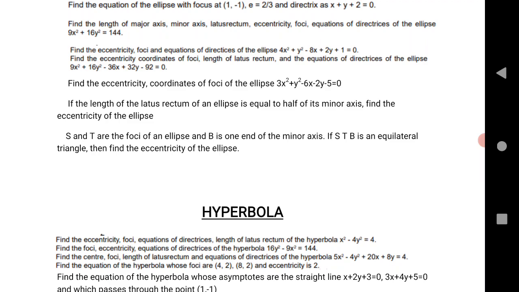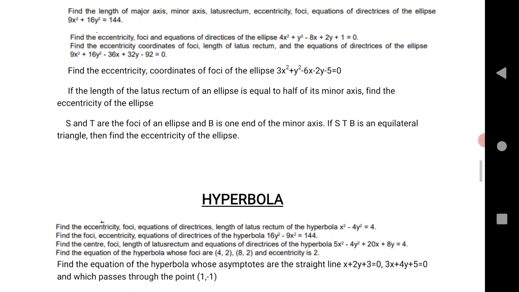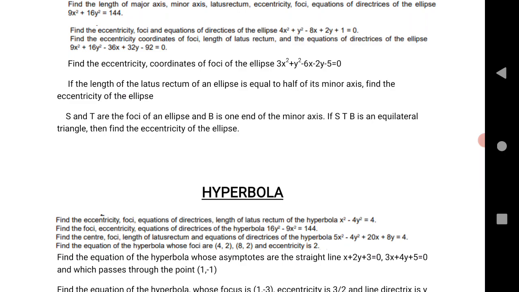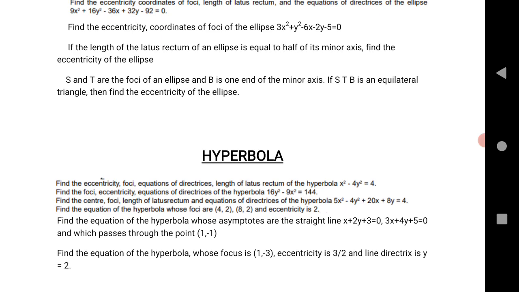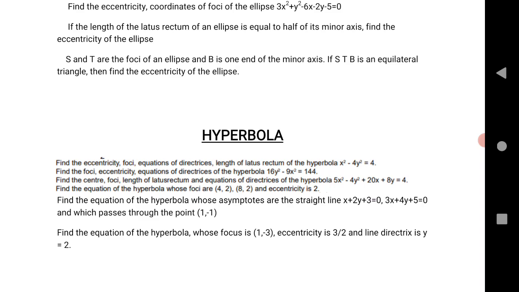After that, find the eccentricity, foci and length of the latus rectum. Find the eccentricity and coordinates of the foci of the ellipse. If the length of the latus rectum of an ellipse is equal to half of its minor axis, find the eccentricity of the ellipse. S and T are the foci of the ellipse, and B is one of the ends of the minor axis.